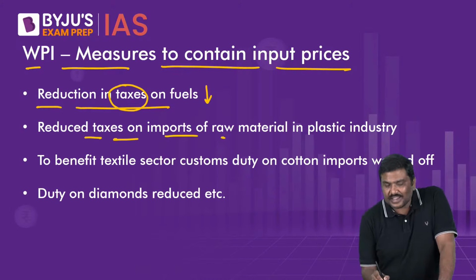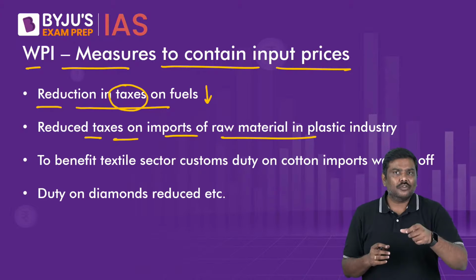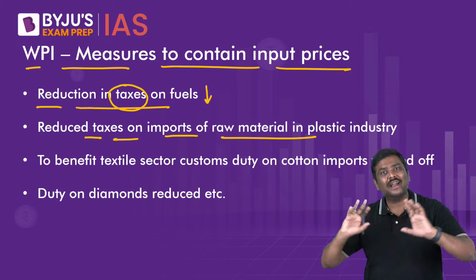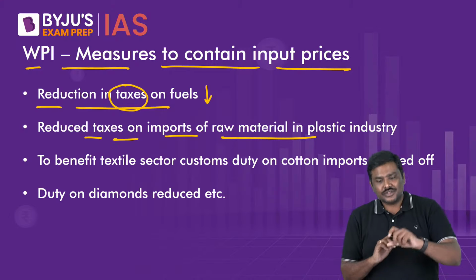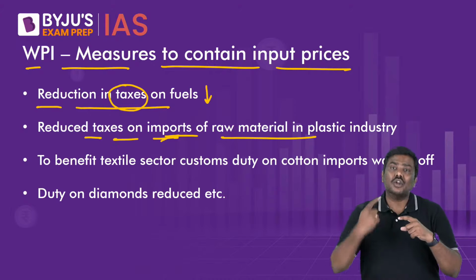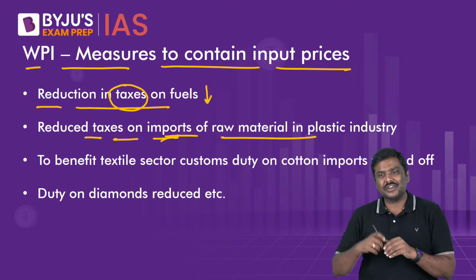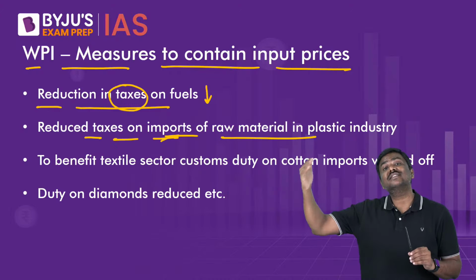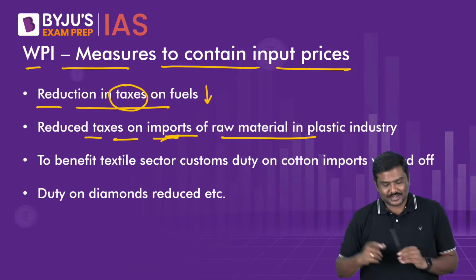Plastic is a very, very important input. And the government of India, by reducing, again there are multiple types of plastics, you don't have to memorize the types of plastics here. By reducing the taxation on the imports of various raw materials used in the plastic industry, the input cost has been reduced, and as a result, the output cost automatically has come down.